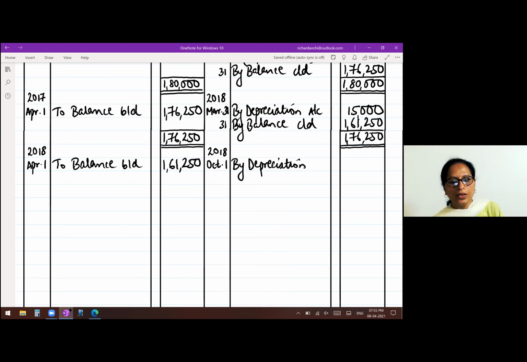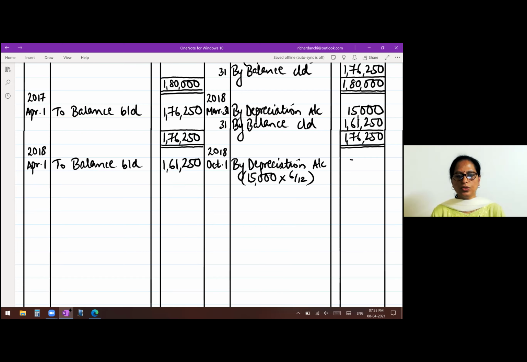Now it has been used only from April to October. So April to October, April, May, June, July, August, September. So that comes to 6 months. So you will charge depreciation only for 6 months. So that's 15,000 into 6 upon 12.